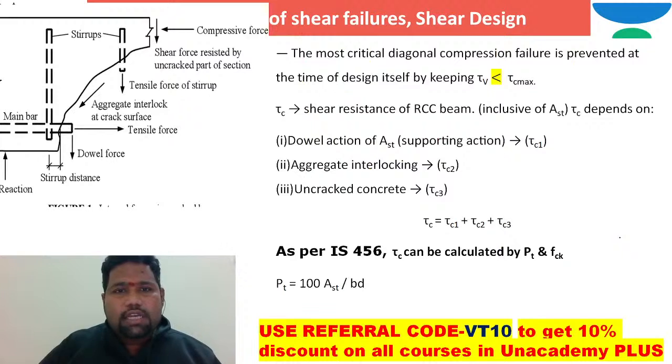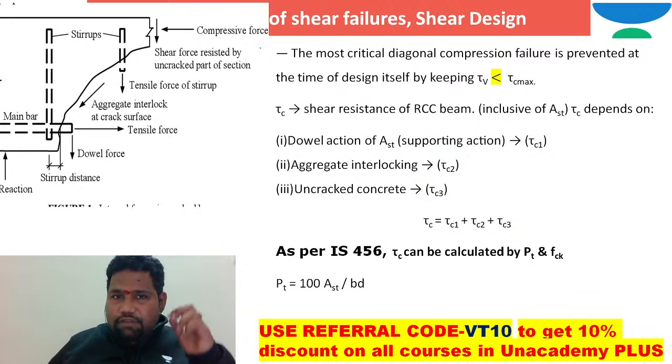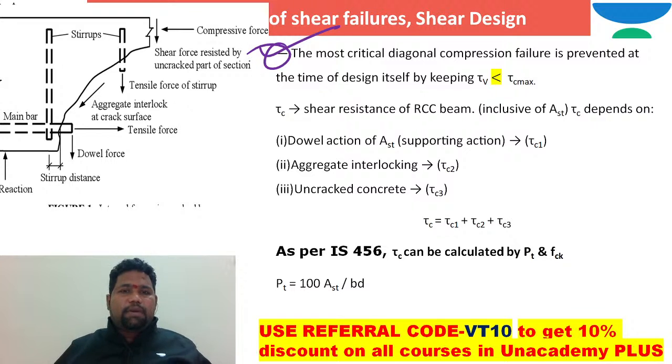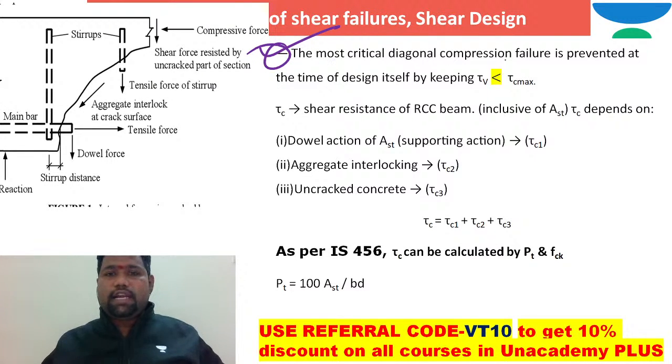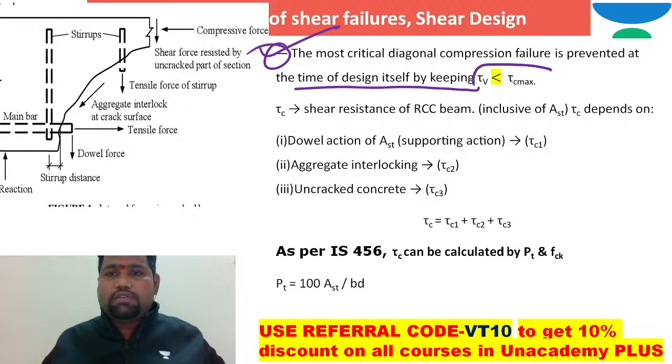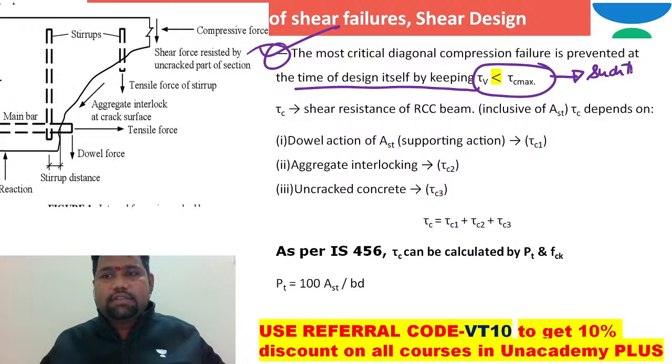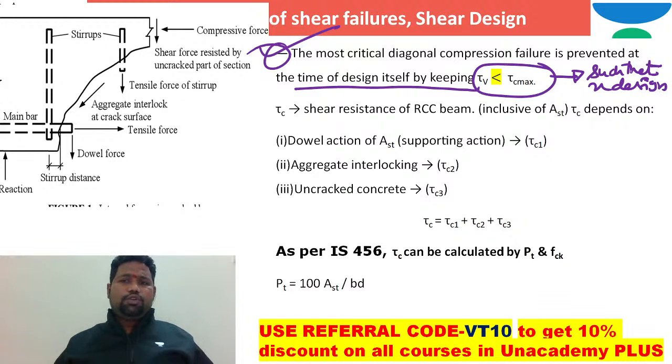People will also ask us, sir, okay, the most critical diagonal compression failure, how can we prevent it? The diagonal compression failure is prevented at the time of design itself, by keeping tau v less than tau c max, such that you redesign. Tau c max is known and tau v is known.